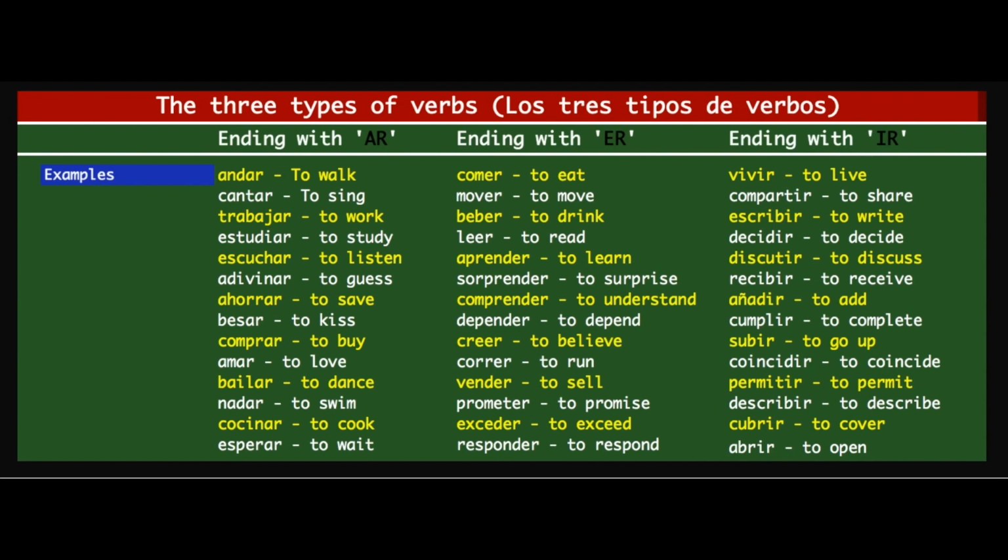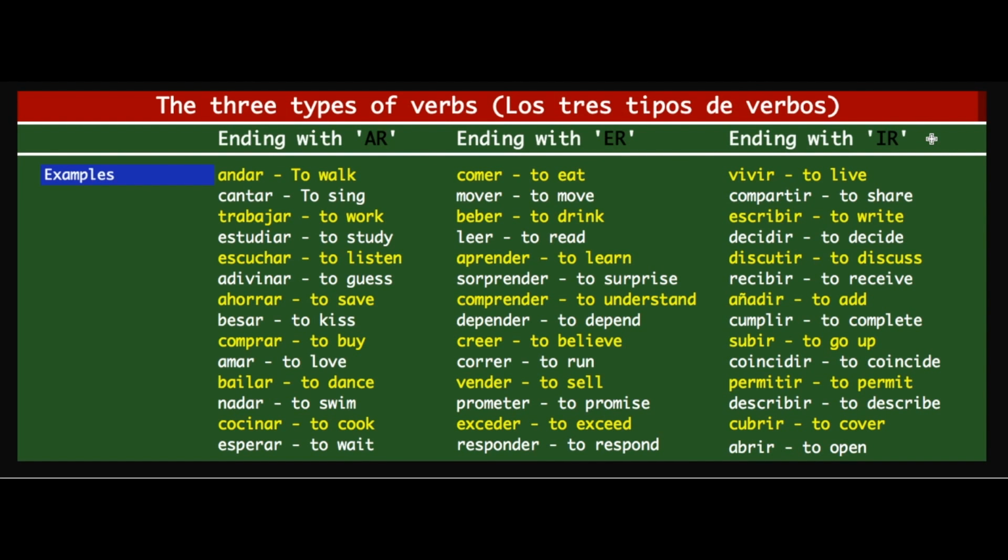Now, when it comes to Spanish, what is beautiful about Spanish is that the verbs are structured into three categories. The entire set of verbs in Spanish can be categorized into three types. The infinitive is the root verb, or the purest form of a verb. So the infinitive of all the verbs in Spanish can be categorized into three types. They are either verbs that end with AR or ER or IR. That's about it. All the verbs can be categorized into these three types.